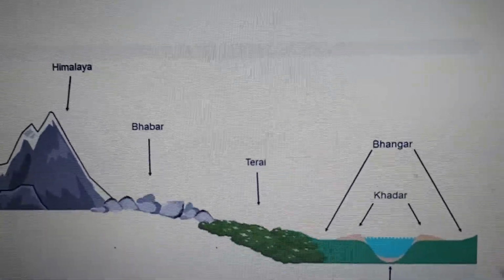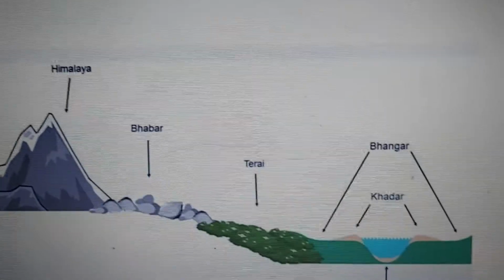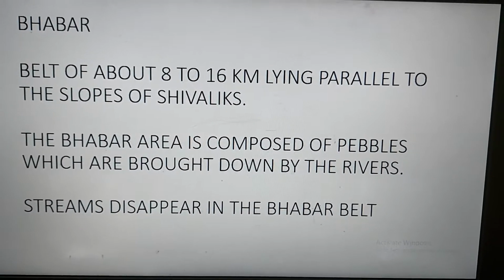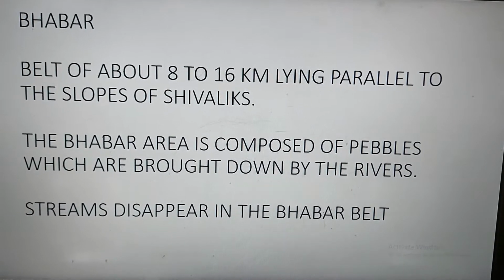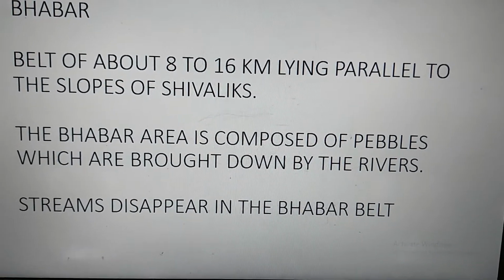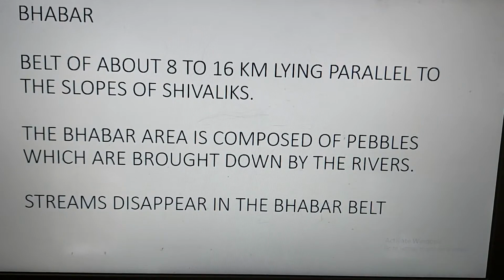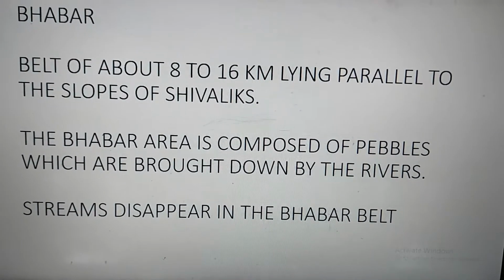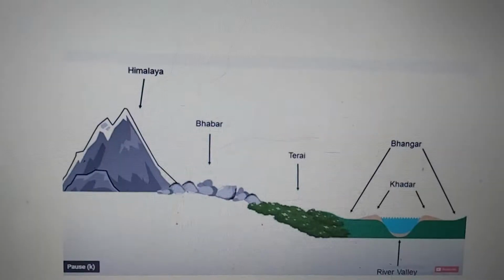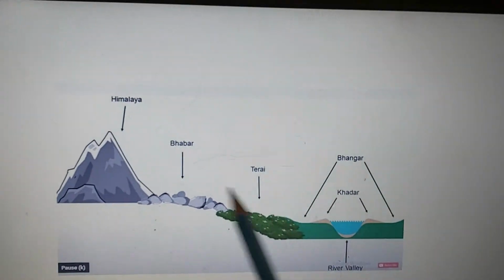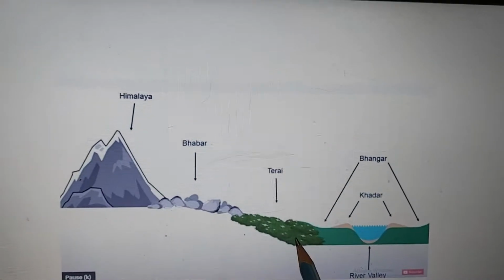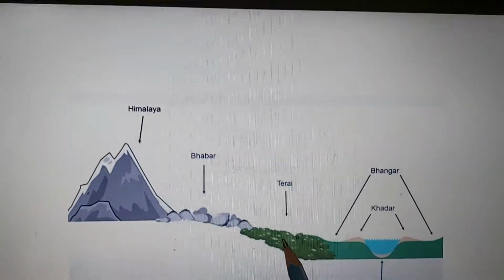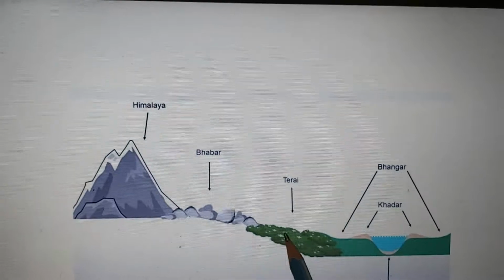Now let us see what is Tarai. Children, let us recap Bhabar. It is a belt of about 8 to 16 kilometers lying parallel to the slopes of the Shivalik. The Bhabar area is composed of pebbles which are brought down by the rivers, and the streams disappear in this Bhabar belt. Now children, to the south of the Bhabar lies the Tarai region. This region is wet, swampy and marshy, and here the streams re-emerge.